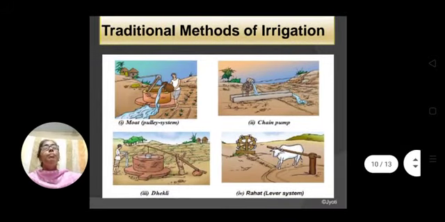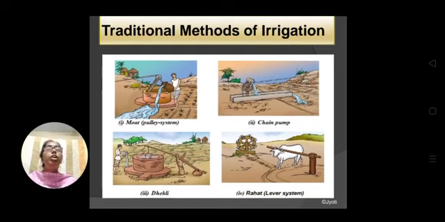Now, what are the methods of irrigation? Here you can see some of the traditional methods of irrigation. In the first case, the moat, or pulley, system is there. In my childhood, I have seen this system, and sometimes I even played with it near my home. One farmer was there. His field was there, and there was a well. From the well, with the help of a pulley, he was taking out the water and then pouring it in the field.